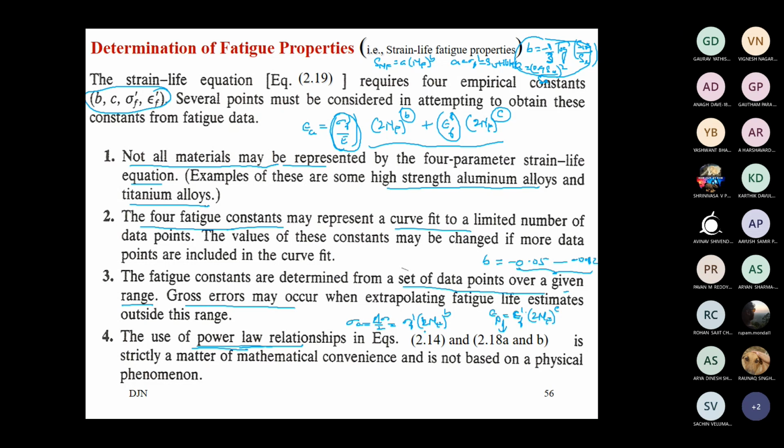Okay, so these power laws are used for mathematical convenience, and not based on the physical phenomena. This is very important to understand. Many a time I am discussing several physical phenomena. I was discussing with you what is the reason for such a behavior, and we will find the answer at microscopic level.